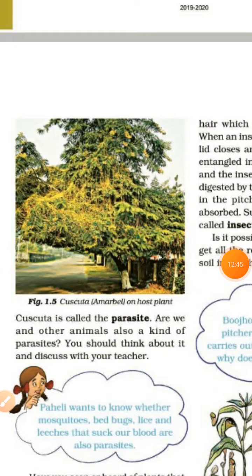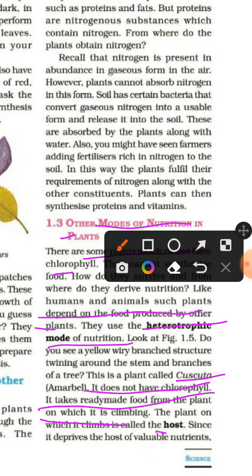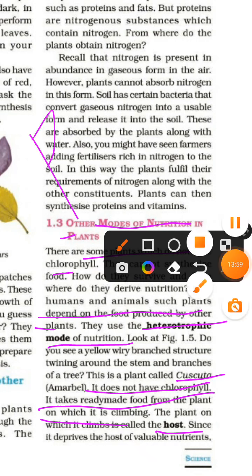One example of plants which use this mode of nutrition is Cuscuta. It does not have chlorophyll, so it takes ready-made food from the plant on which it is climbing. The plant on which it climbs is called the host. Since it deprives the host of valuable nutrients, these plants are known as parasites.